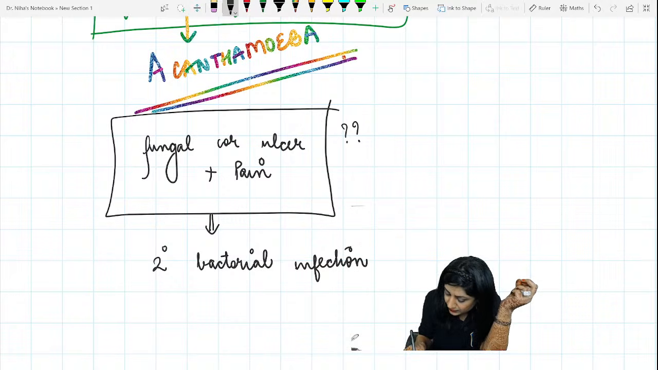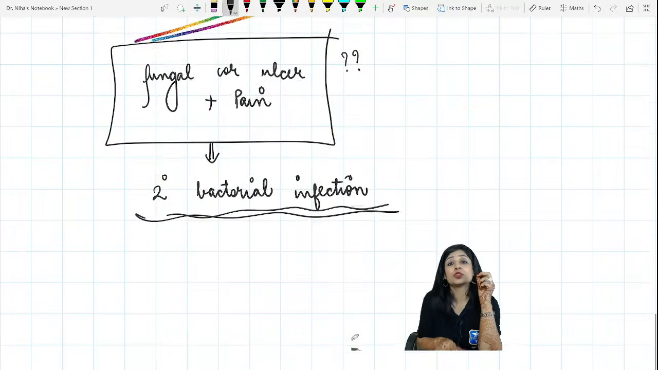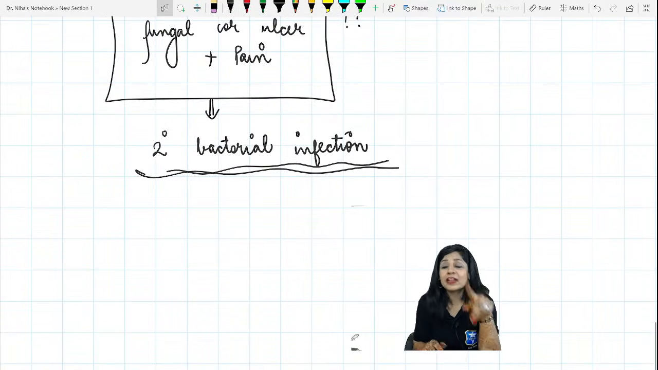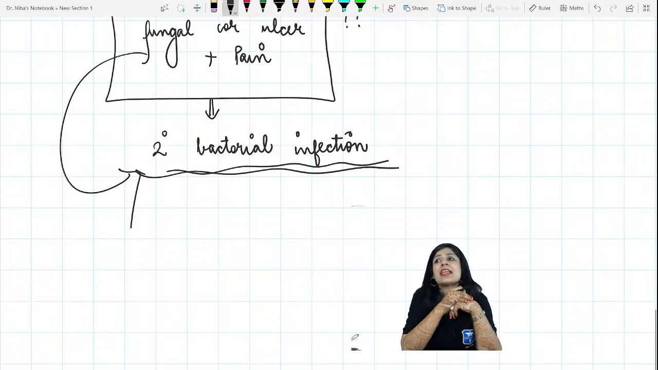We have to think about the secondary bacterial infection. So don't get confused. You can have a fungal ulcer with pain. We can have a secondary bacterial infection, and that is why it is said that a drug is given in all kinds of corneal ulcer irrespective of the etiology.